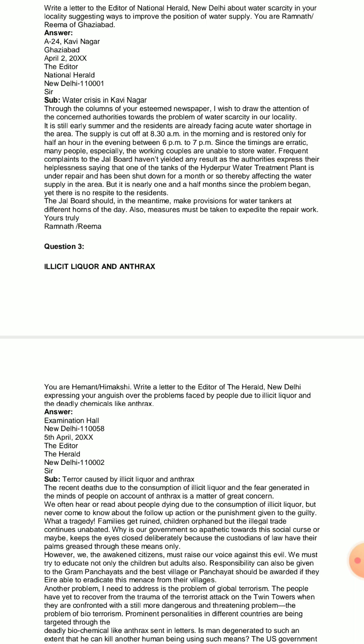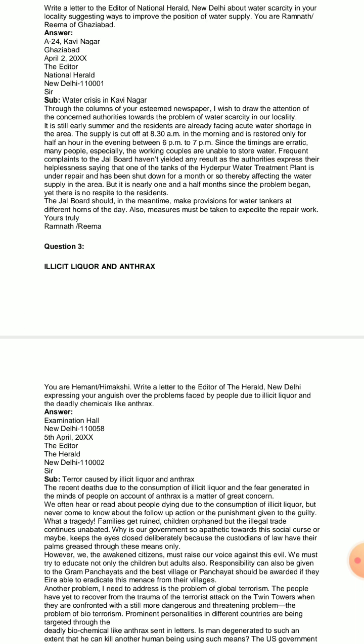Now, early in the morning by 8:30, the water supply is cut off. And again, the people get it for half an hour during the late evening time, and that is also between 6 to 7 pm. Since the timings are erratic, meaning totally absurd and irregular. That is the meaning of erratic.